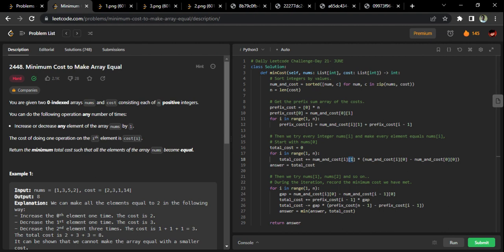First we are trying to talk about the gap. What is the gap? Gap means that number minus the number from which we are trying to make it. So this is the ith element, its number minus the i minus one element number. Remember, we are talking about nums and cost. For i in range, and we're making this. This is the gap basically.